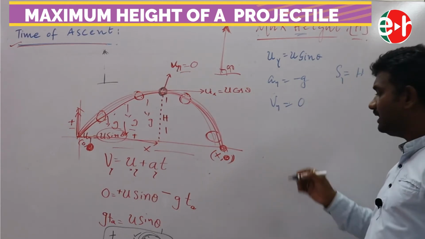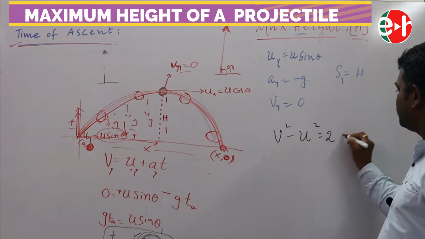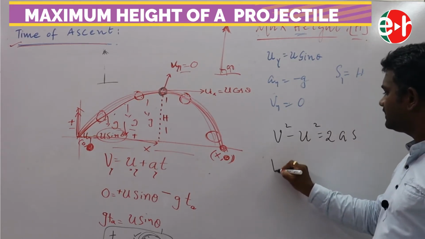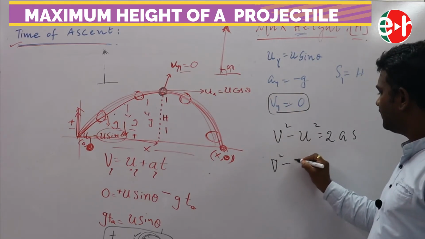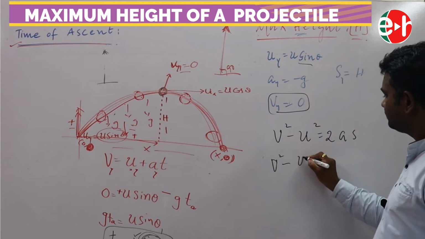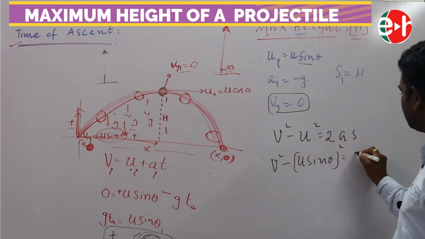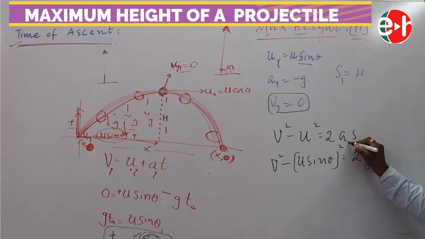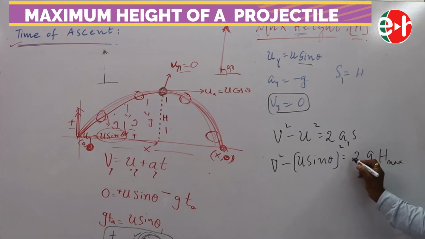I am going to apply my third equation: V square minus U square equal to 2as. V square means the final velocity, which becomes 0. So 0 square minus (U sine theta) whole square equal to 2 into A, which means G because it's the y-axis, and S means H max. But what about this G?